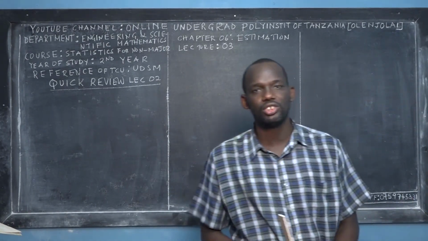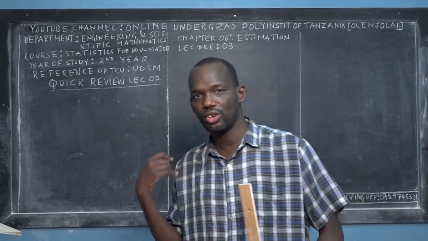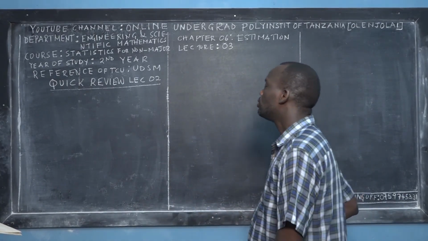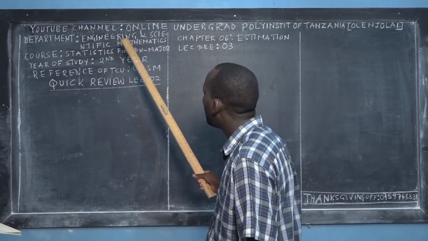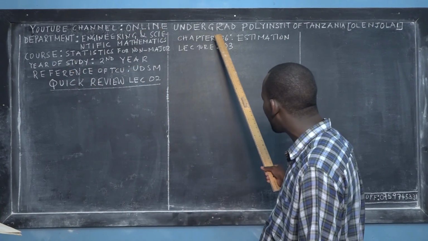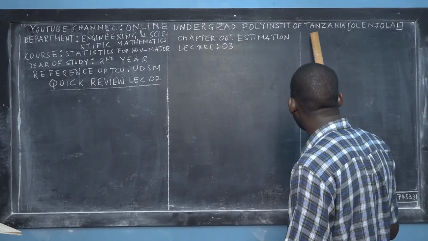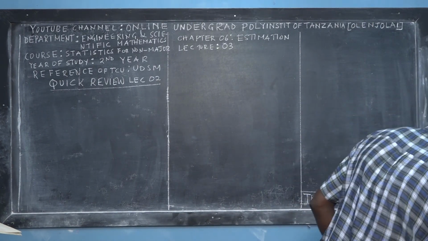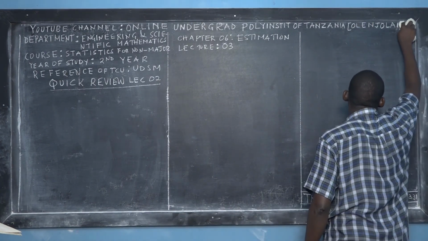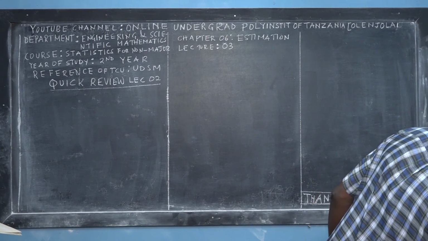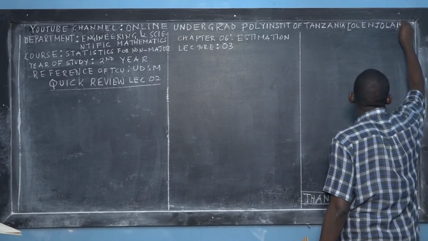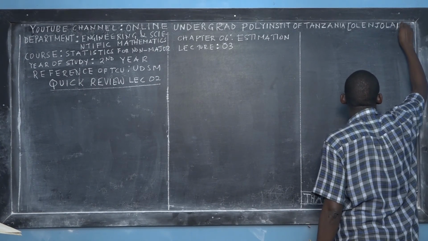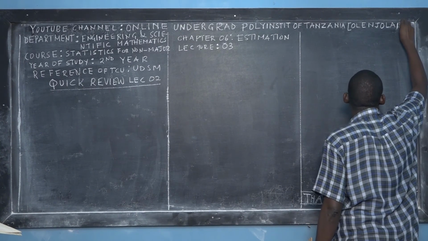I would like just to share a few things with you before we go into the lecture, which is lecture 3, or session 3. I would like to welcome you into our YouTube channel called Online Undergraduate Polytechnic Institute of Tanzania, in square bracket Olenjolaim. Remember that here we have the uniqueness, because you might find the content online, but it's difficult to know who made this content. So this is the unique identification.